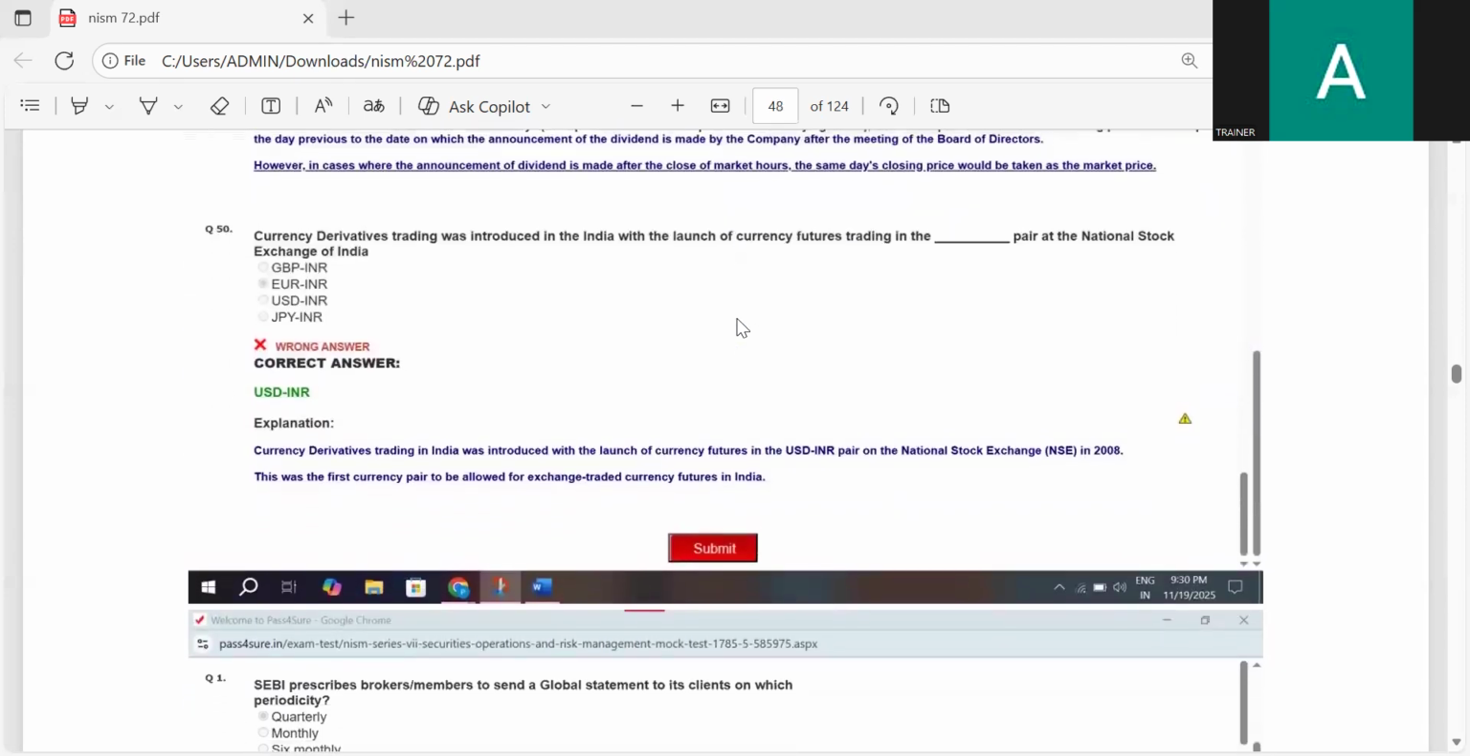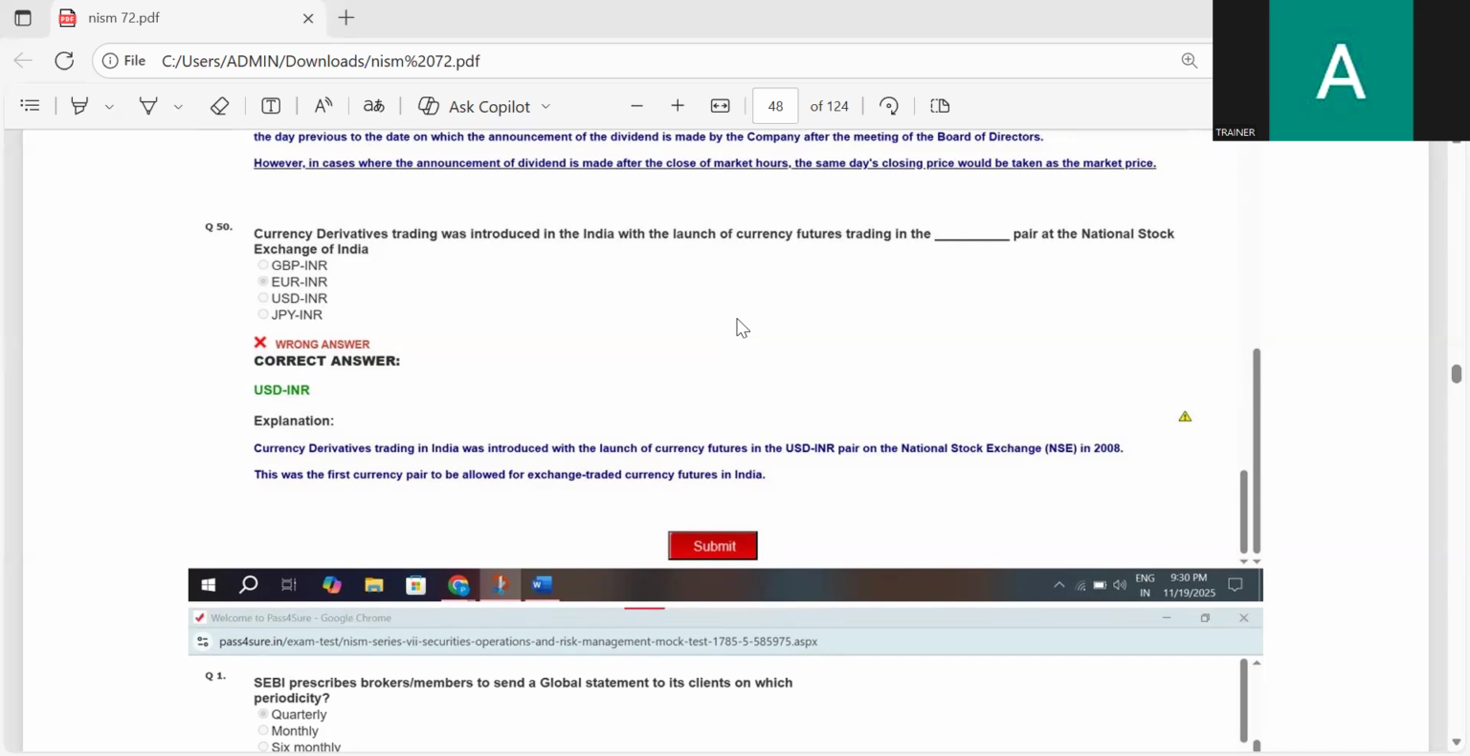Currency derivative trading was introduced in India with the launch of currency futures trading in the dash pair at the National Stock Exchange in India, that is USD INR. Currency derivative trading was introduced in India with the launch of currency futures trading in the USD INR pair at the National Stock Exchange of India.